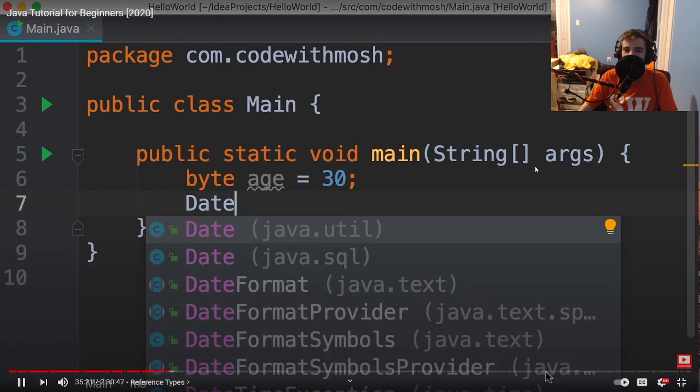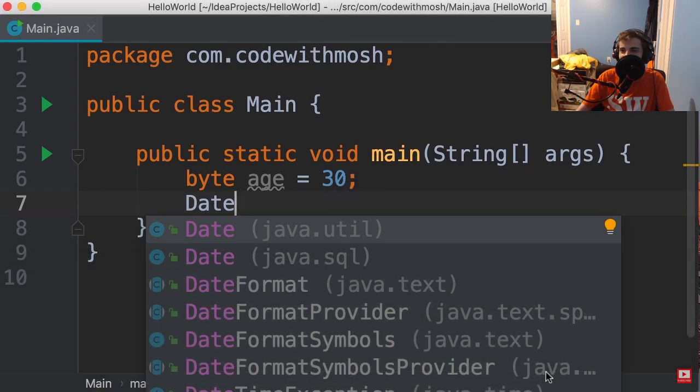It will complete our code by suggesting these class names. Now here we have a date class in this package, java.util. So this package contains a lot of utility classes that are useful in a lot of programs. We also have a date class in a different package, java.sql, which is used for programming databases. So this is the benefit of packages. We can have the same class, but in different packages.